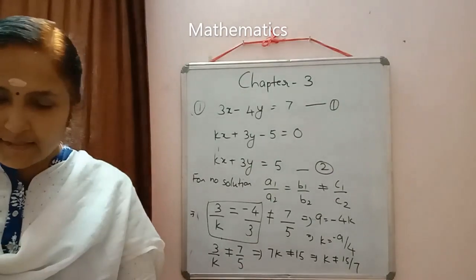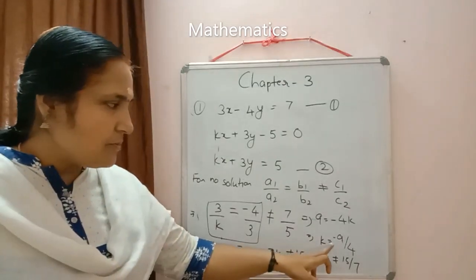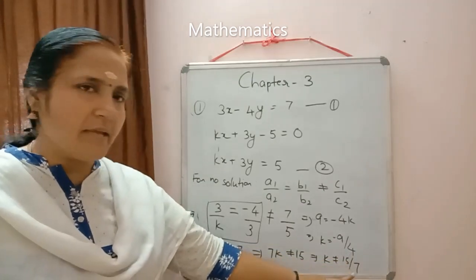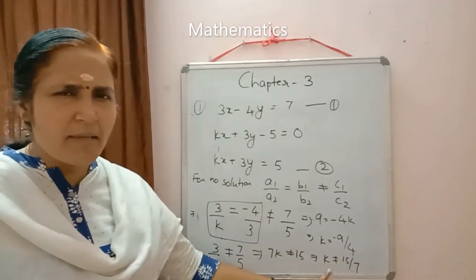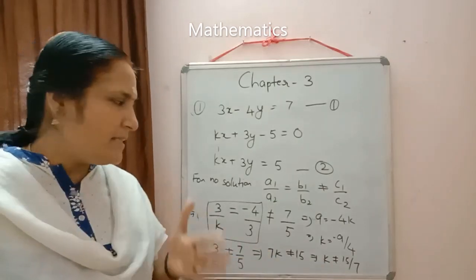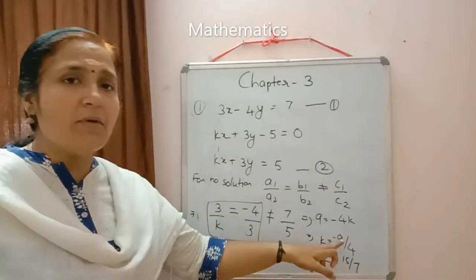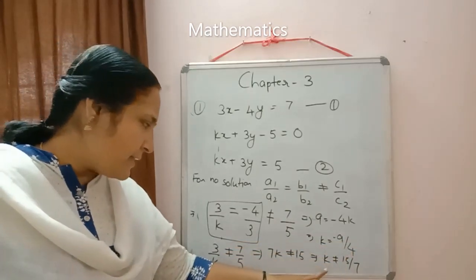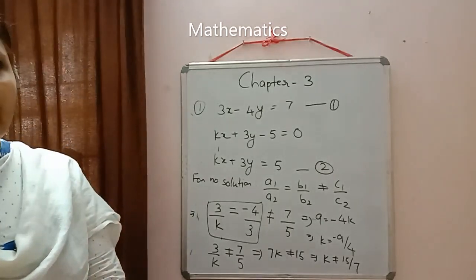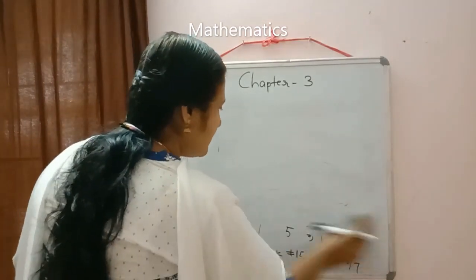So what is the question asked? For what value of k? So you can write down there, k should be equal to minus 9 by 4 and k not equal to 15 by 7. This condition is not important, but no problem, you just write down so that we should not make any mistake, so that our marks should not be reduced. Write down both the values. K should be equal to minus 9 by 4 and k not equal to 15 by 7. I hope the method is clear. So moving on to the next question. All of you write down question number 2.